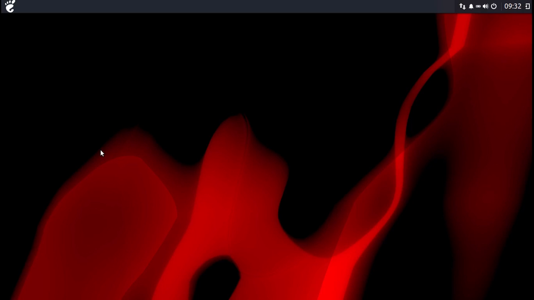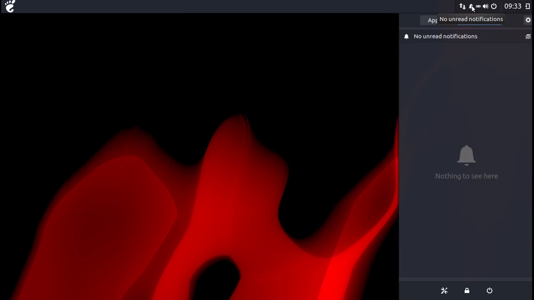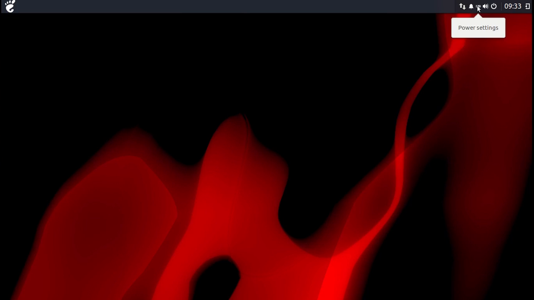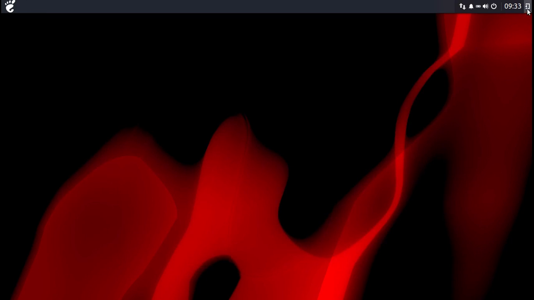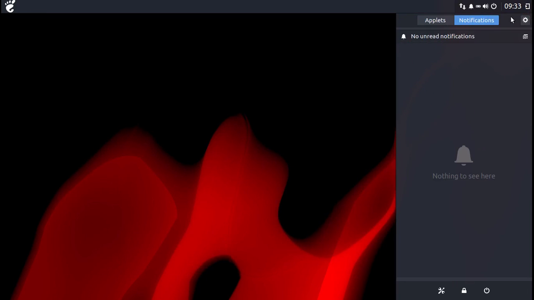Yeah, this is clearly Budgie. You can see this Budgie Desktop. Very simple to install it. I like it. I really do like it.